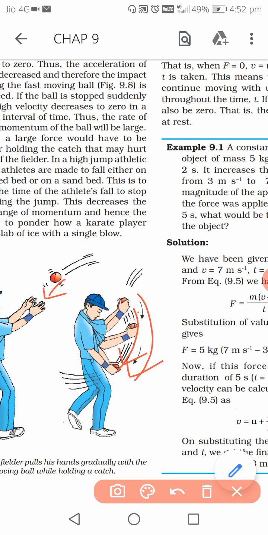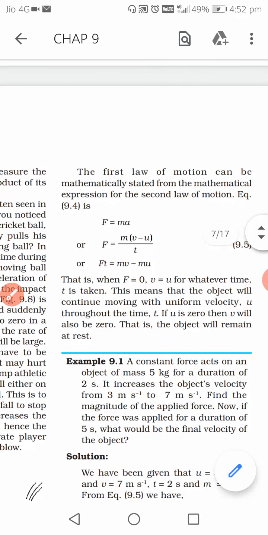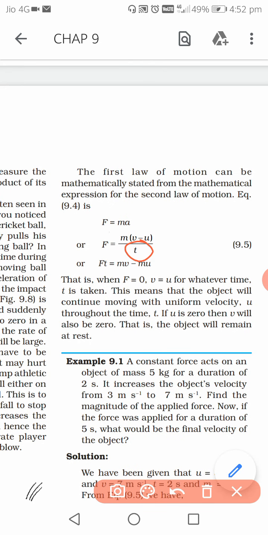If the person does not pull his hand down, if the person keeps his hand here only, then the ball will stop as soon as it reaches the hand of the person. And if it is so, the time to stop the ball is very less. And just now I told you that as force and time are inversely proportional, if the time is very small, the ball will exert more force on the hand of the person, so the person will get hurt.